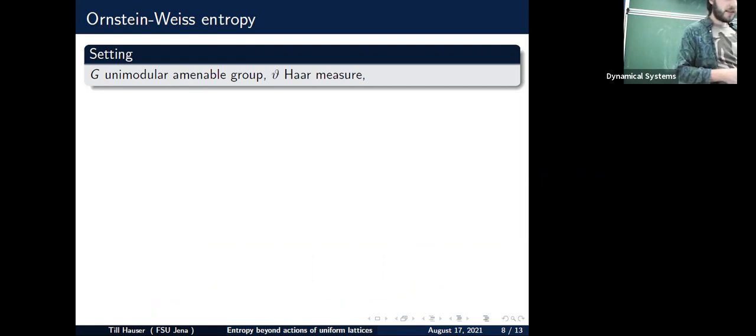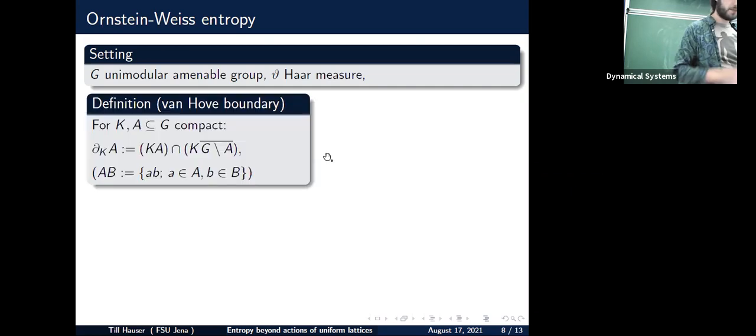So let's talk about the Ornstein-Weiss entropy. And here we have to restrict our context. At least I don't know how to do it for general amenable groups, but we will restrict to the context of unimodular groups. So the group is a locally compact group. Therefore, it has a Haar measure. And if the Haar measure is not only left invariant, but also right invariant, then we call the group unimodular, which is even more restrictive than locally compact. And in this context of unimodular amenable groups, we will work.